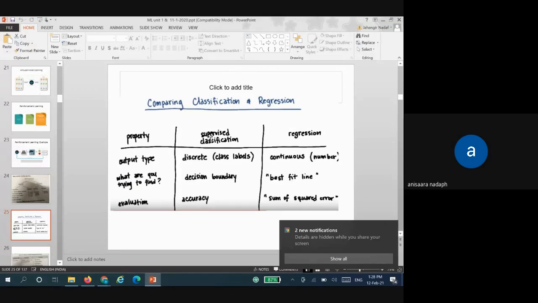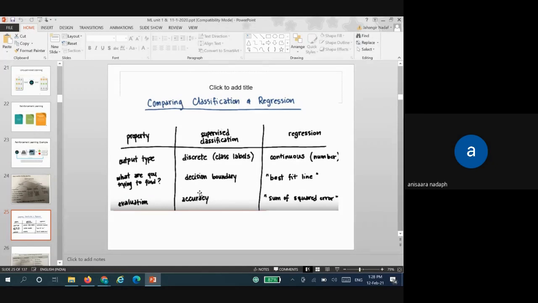Evaluation: now in classification, it is accuracy. Accuracy is a parameter by which we can do the evaluation. Whereas in regression, there is the sum of squared errors, SSE. Now we have an entire formula for SSE. That too, when we do the regression topic in detail, we'll cover in detail, right?